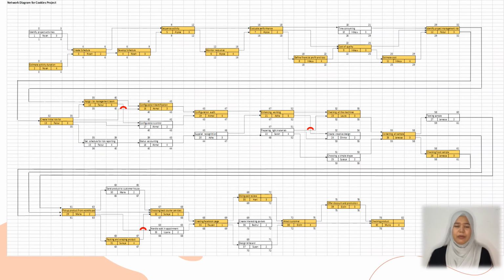For this project, we draw the activities in boxes and connect them with arrows to show the dependent relationship from start to completion.